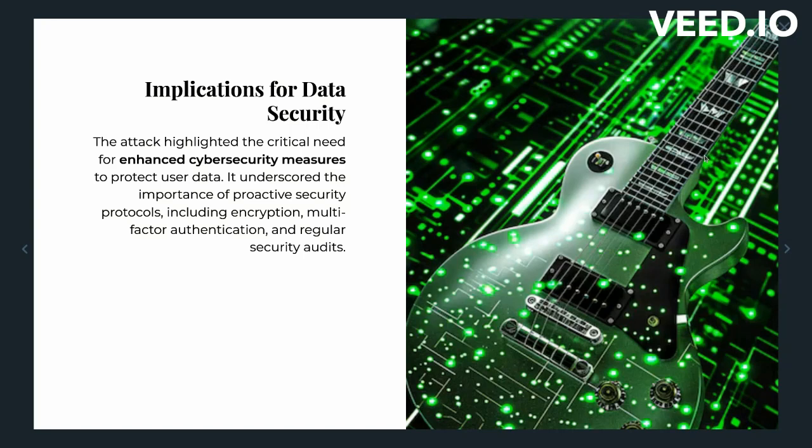Treat software updates like putting a lock on your door. The sooner, the better. Building stronger walls: implementing robust security measures. Going beyond patching, companies need a multi-layered approach for the betterment of their security. This includes measures like multi-factor authentication, adding an extra layer of verification during logins, which makes unauthorized access significantly harder, and data access controls, limiting access to user data only to those who absolutely need it, which reduces the attack surface.